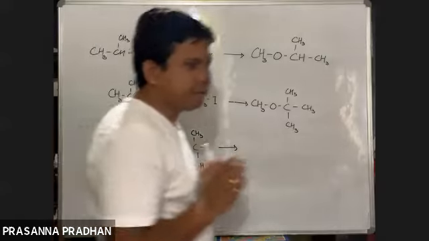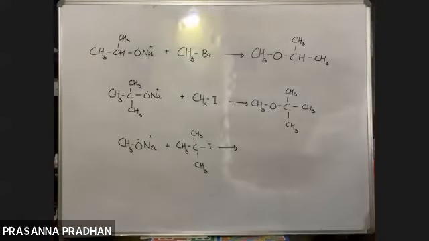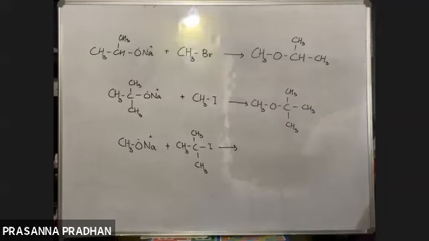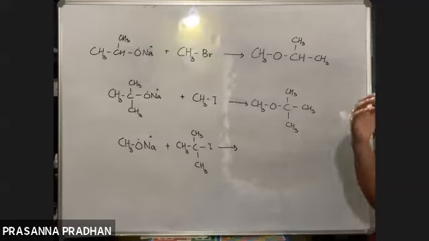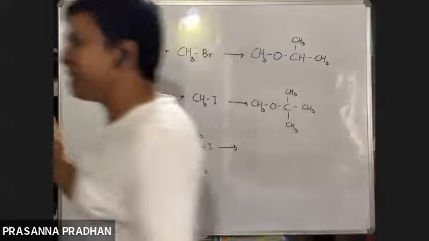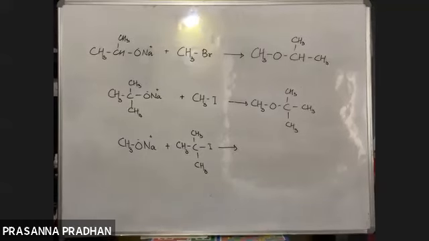Very good. And what is the order of reactivity of alkyl halides towards elimination? Which alkyl halides are most reactive? The order was 3 degree greater than 2 degree greater than 1 degree. Very good, excellent. That was the order of reactivity.